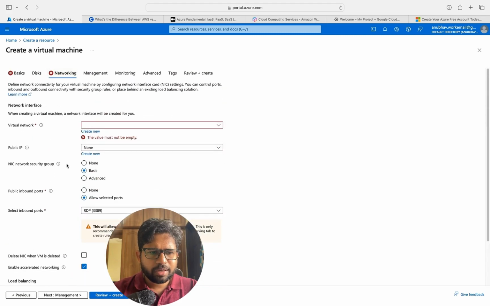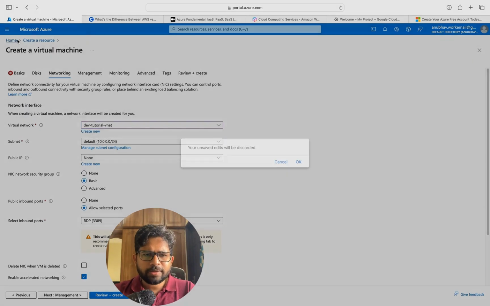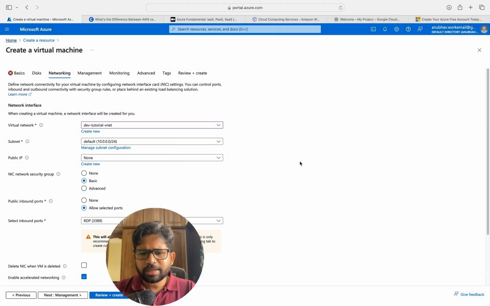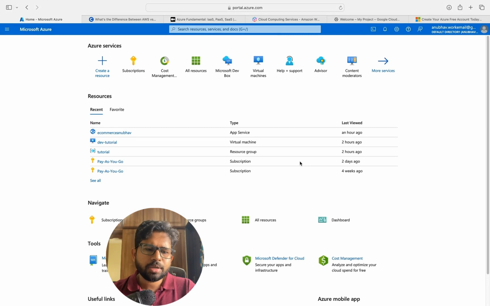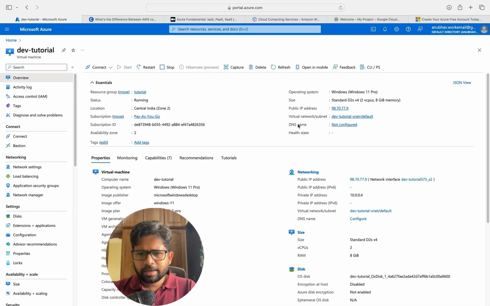Likewise, in the networking, you can create a new virtual network, or you can just leave things by default. When you do that and create a machine, I have already created a machine, and it's a UI based thing, right? So I would recommend that you go ahead and do those things for yourself. Here I have created a machine, and this is the machine which I created. It gives me the IP address, and the username and password I already configured in the previous pages. So I have the virtual machine.